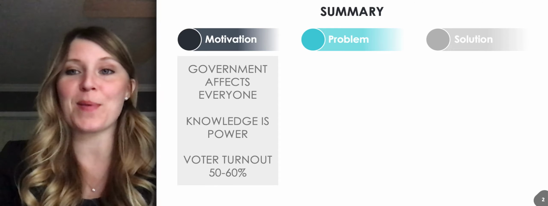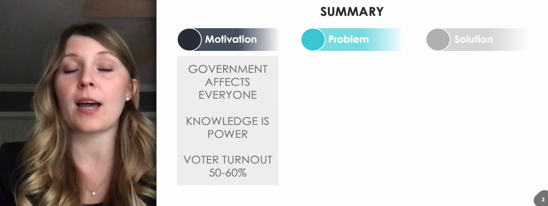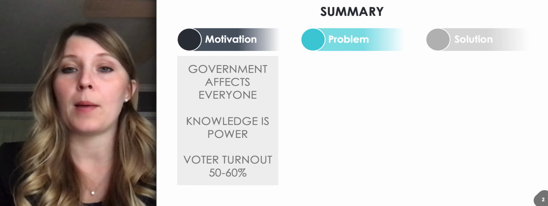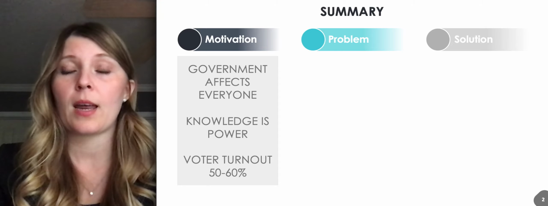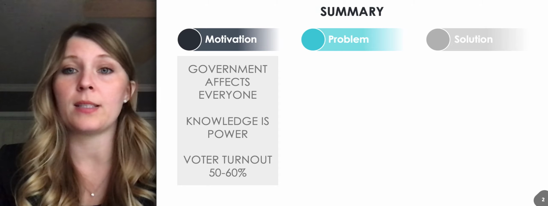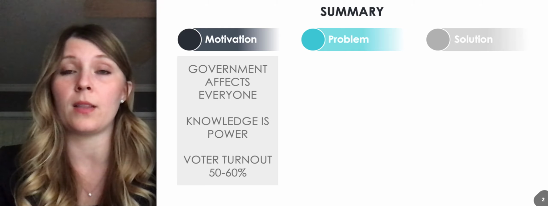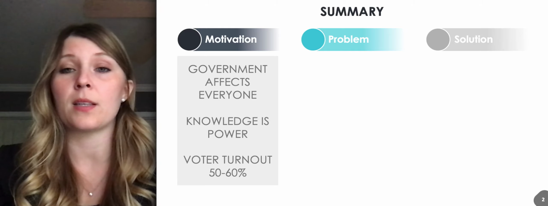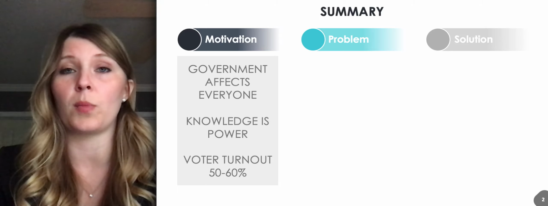Okay, here's a summary of my project. So the motivation is essentially that government affects everybody. Even if you don't participate in an election, somehow the government is going to have some sort of impact on your life, and therefore the leader of the government is definitely going to have a lot of impact. You could also say that they're going to have a lot of impact globally and potentially could affect everybody in the entire world, because America is very strong politically as far as the global perspective.